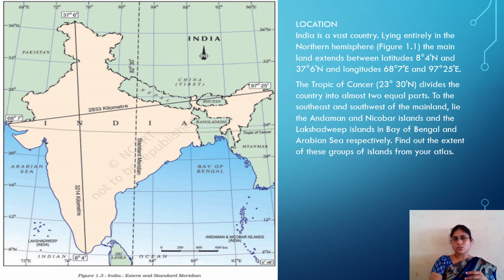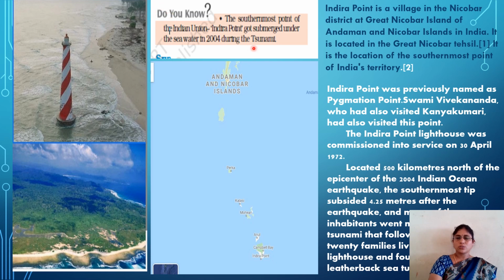Do you know, in your textbook, the southernmost point of the Indian Union is Indira Point. It got submerged under the sea water in 2004 during the tsunami. See here, this is the lighthouse of Indira Point. Indira Point is a place included in the Andaman and Nicobar Islands. If you observe clearly here, I mentioned, this is Indira Point, the southernmost land point of India. This is Indira Point.